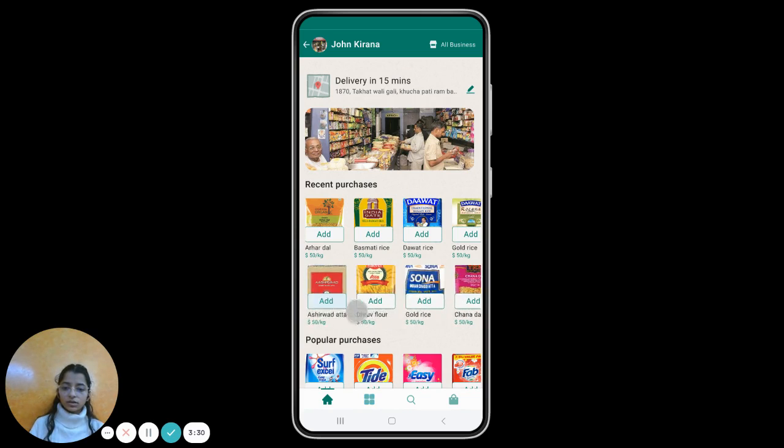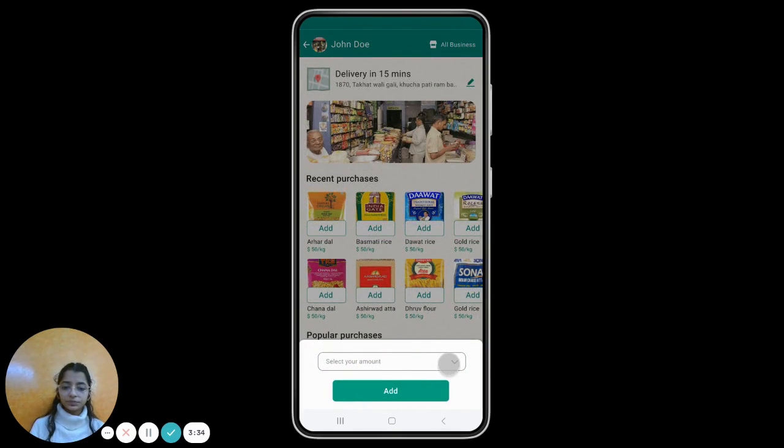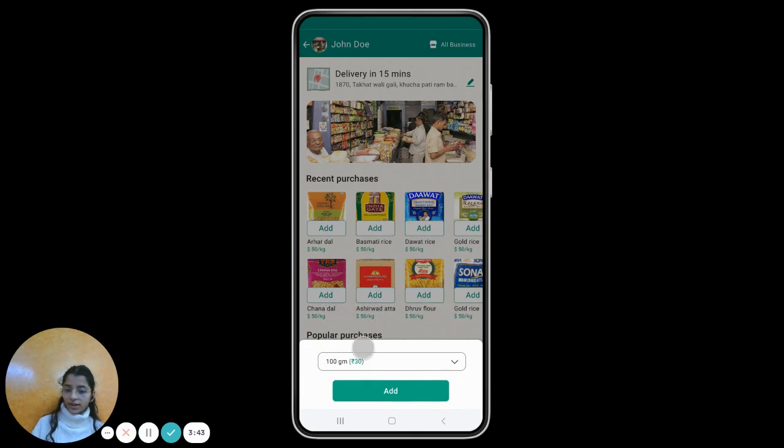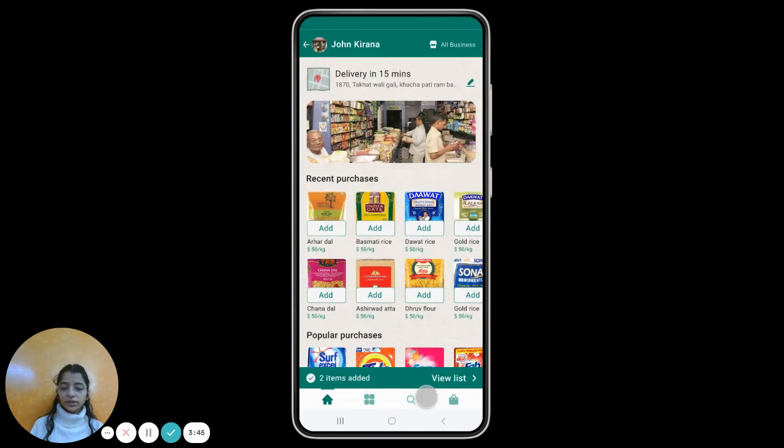This is that case where multiple weights were there. So we can search our amount over here or select it, and then we add it, and the whole process after that is similar to before. So that's the final design.